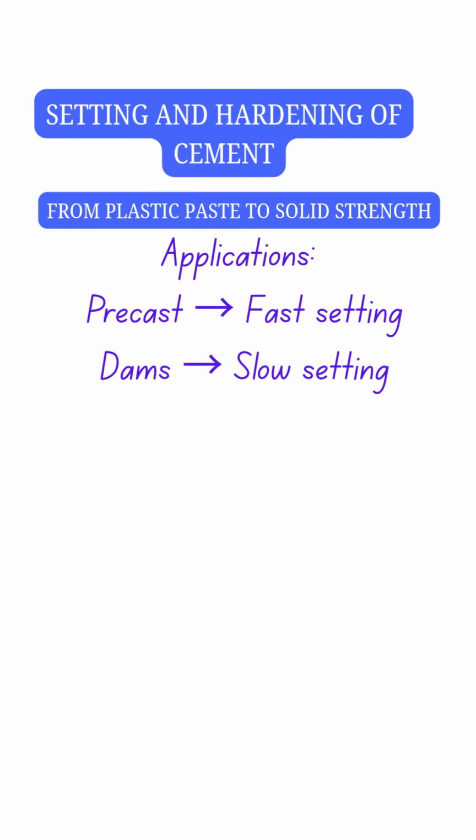In real engineering practice, controlling setting time is critical. In precast construction, faster setting helps in early demolding and rapid production. In mass concrete structures like dams, slower setting is preferred to reduce heat buildup and prevent cracking.